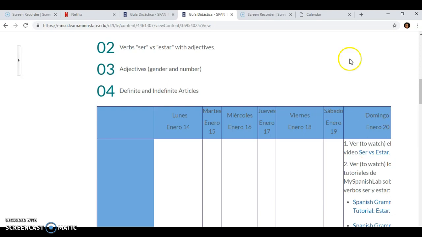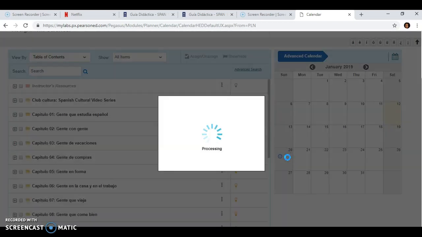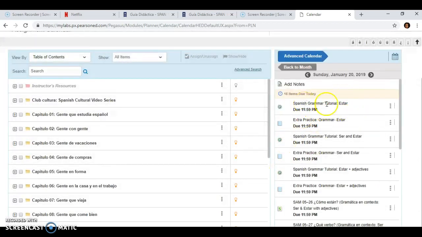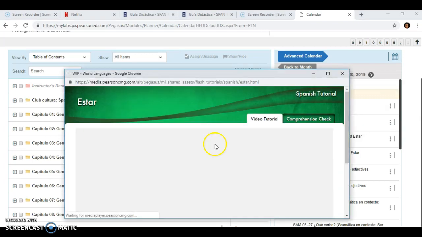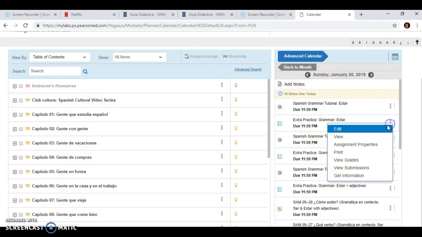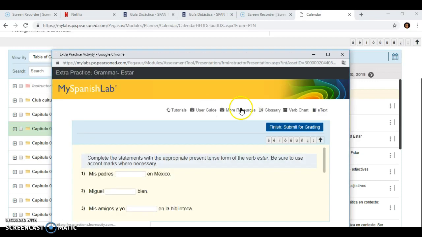So when you go to my Spanish lab here, and you go to assignment calendar, you will find this clock here. It means that you have activities to complete. Here, for example, this is a tutorial, so it will be a video. You will see the video and then you will complete activities related to the video. So we'll say view or see, and you will be able to complete the activities on my Spanish lab.